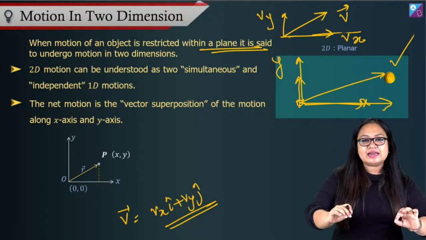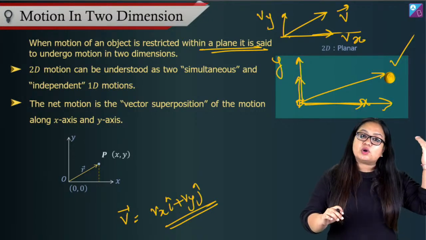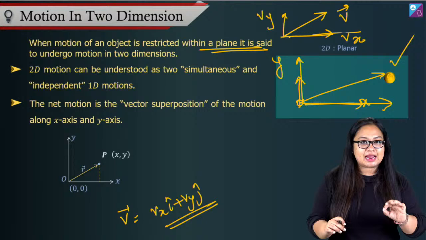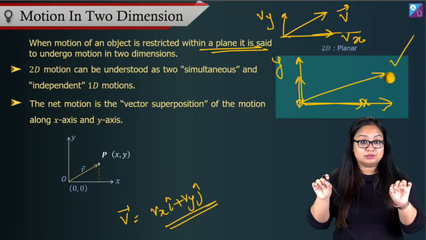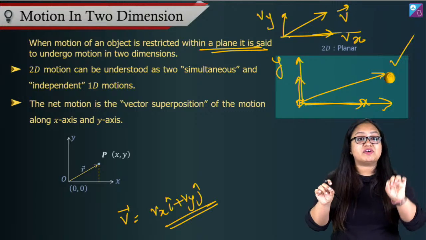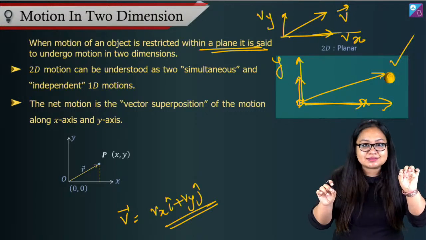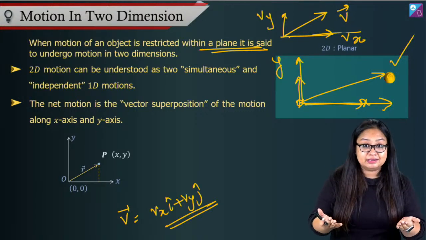So the basic idea in 2D motion, and later on we can take it to 3D motion as well, is that the time taken to cover the x direction motion is equal to the time taken to cover the y direction motion, because they are happening simultaneously, right?